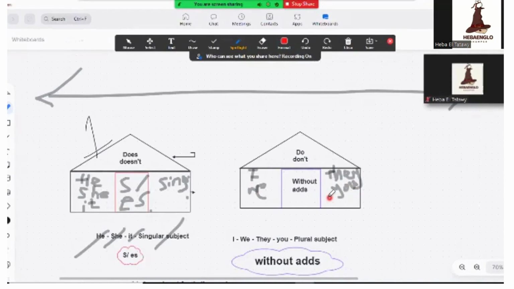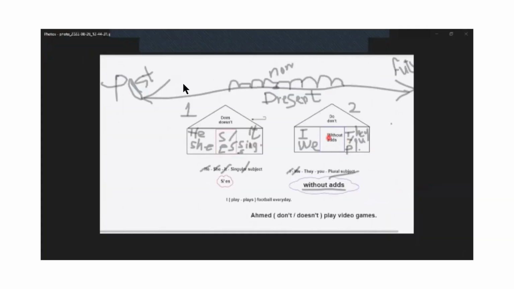So the verb goes with it and the plural. The second group, I, we, they, you, and the plural subject, are in the house without S or ES, whose rule is do and don't. They don't like S, they don't like ES, they don't like adding anything to the verb.